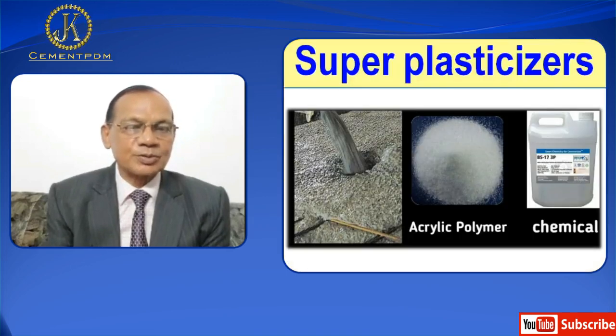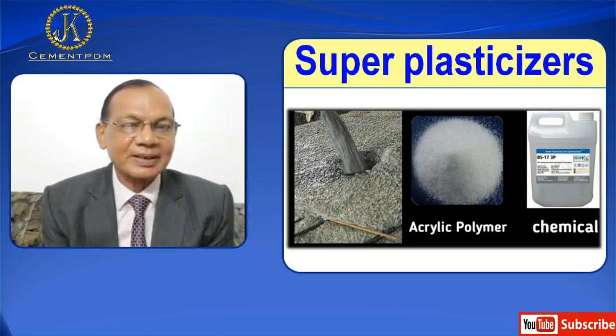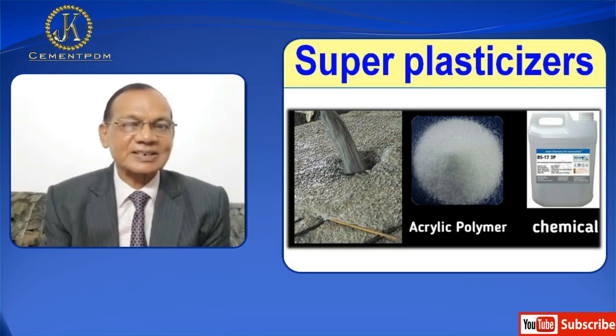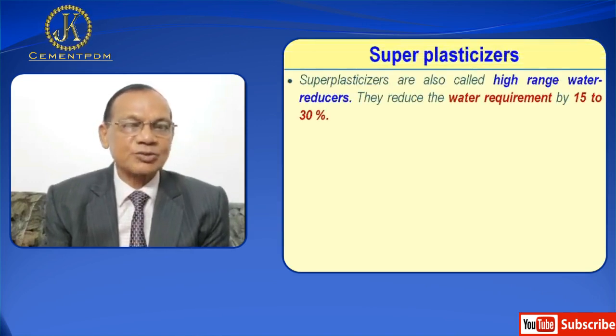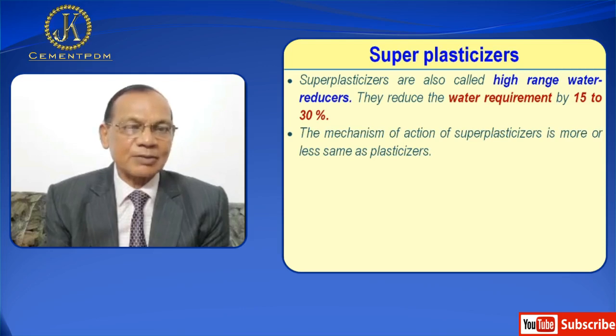Now coming to super plasticizer. Super plasticizers are also called high range water reducers. They reduce the water requirement by 15 to 30%. The mechanism of action of super plasticizer is more or less the same as plasticizer.